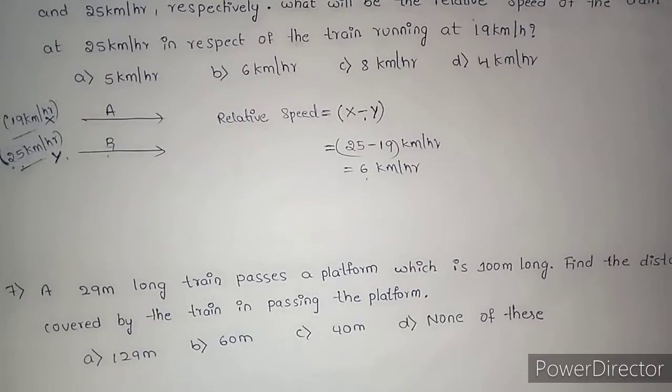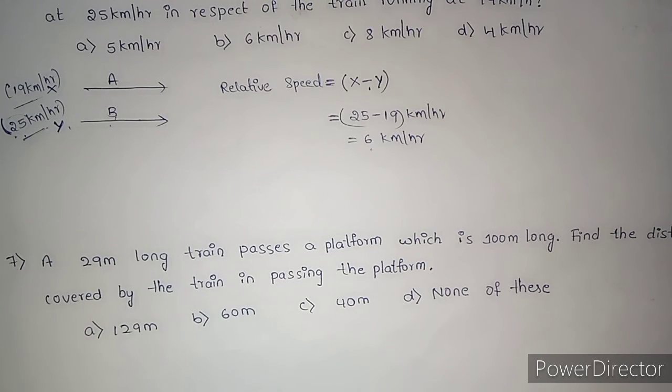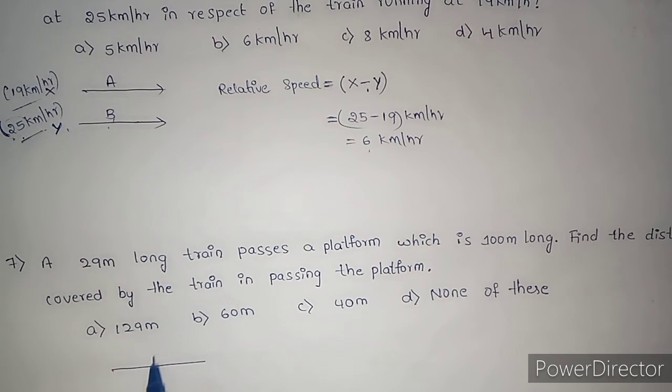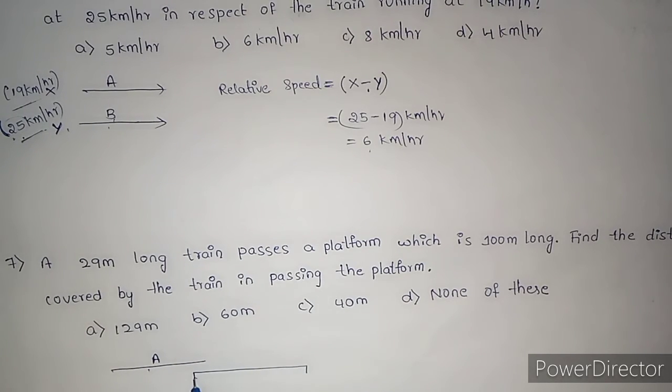When a train passes a stationary object, whether it is a bridge or platform or anything, say a train of length y is passing a bridge having length x.